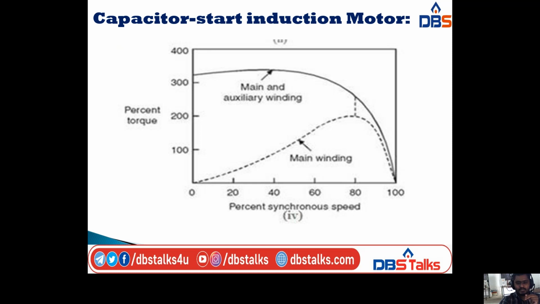As the speed increases step by step, the percentage of torque also increases to a certain level, and after reaching that level, it decreases up to the maximum speed, that is the synchronous speed. With the main and auxiliary windings taken together, the motor reaches the synchronous speed. It decreases step by step until it reaches the synchronous speed.